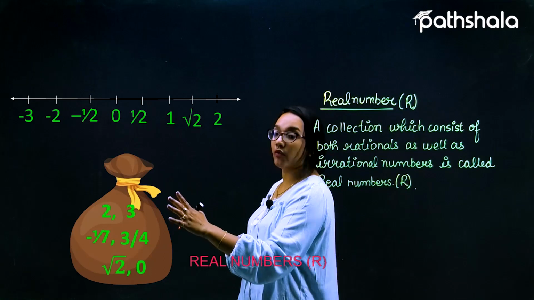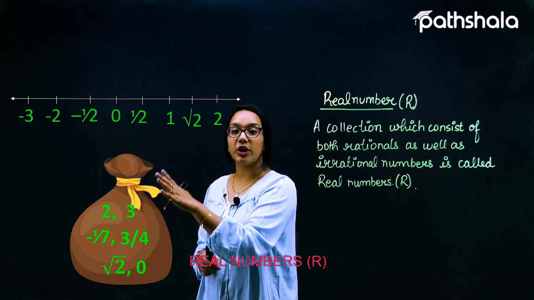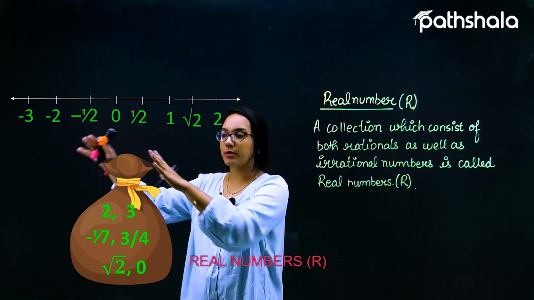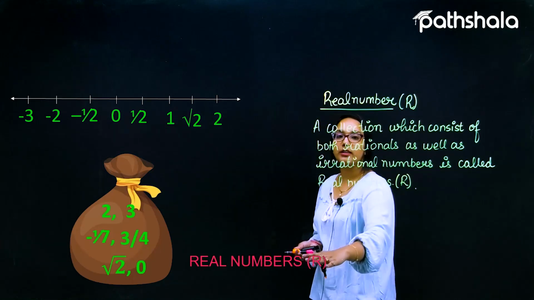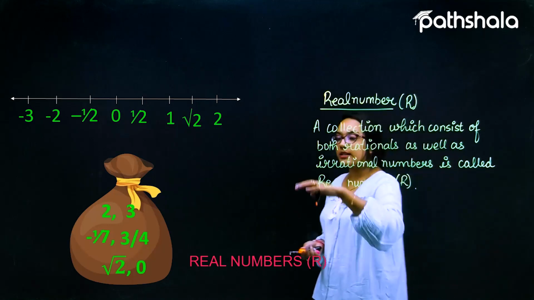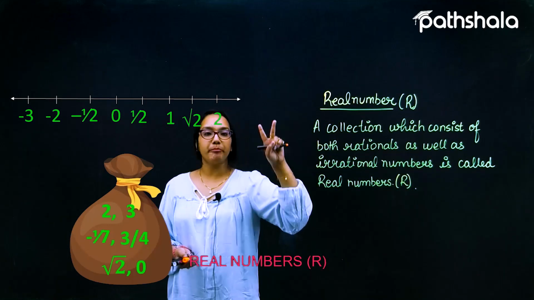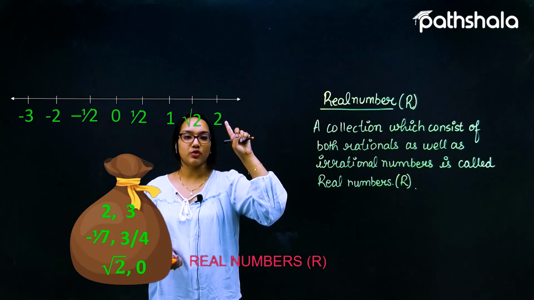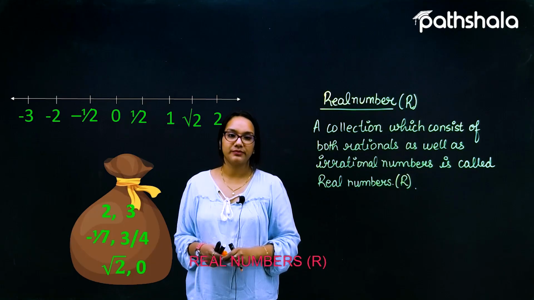So the collection over here involves not only the rationals but also the irrational numbers. The collection in this particular bag is a collection of the real numbers, represented as capital R. So capital R is the biggest collection of numbers that includes the two important collections: the collection of rationals as well as the collection of irrationals.